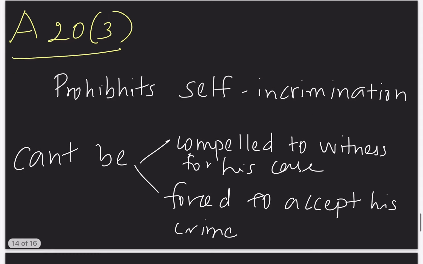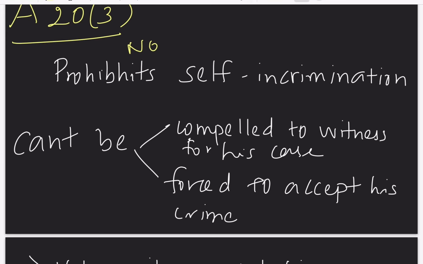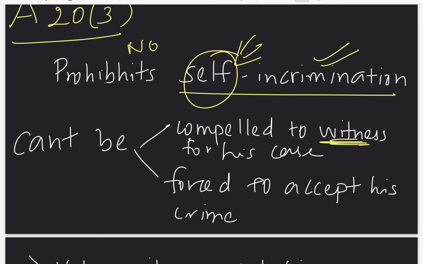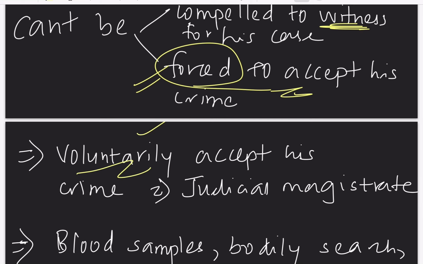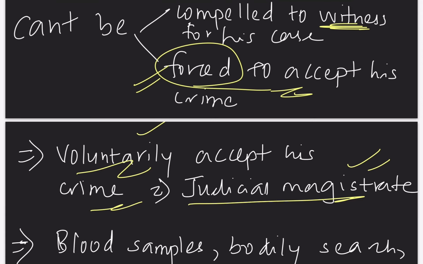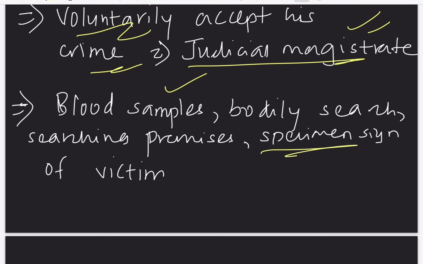Next we have Article 20 clause 3. It is prohibiting self-incrimination. That is, a person can't be compelled to be a witness in his own case. You can't compel a person to accept his crime. You can't do it forcefully. If a person is voluntarily doing it, then it is okay. That is, if a person is voluntarily accepting his crime in front of the judicial magistrate, then it is okay. But you can't compel a person to accept his crime. However, if you're collecting blood samples, or searching the premises of the accused's place, that is applicable. That is an exception to Article 20 clause 3.